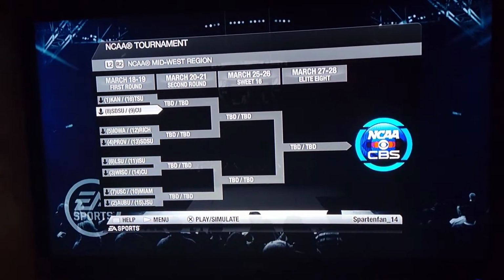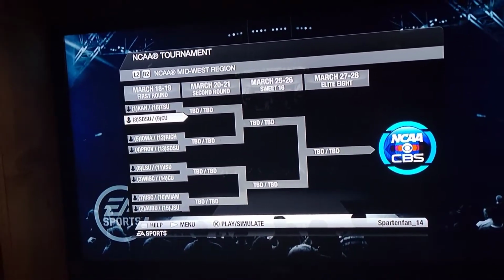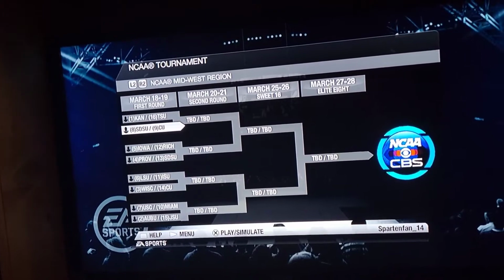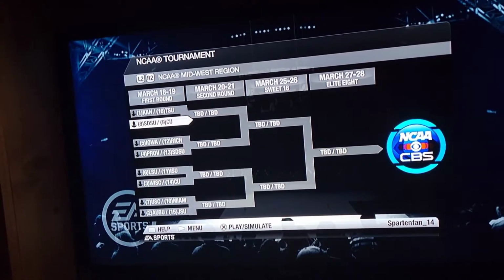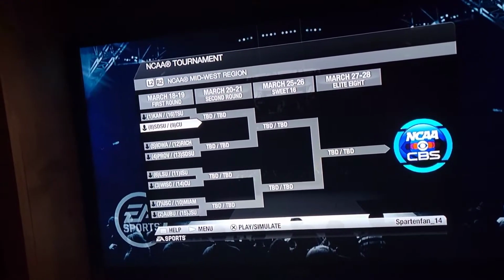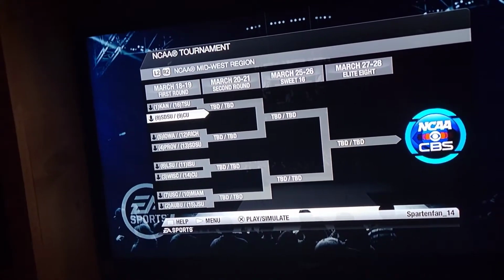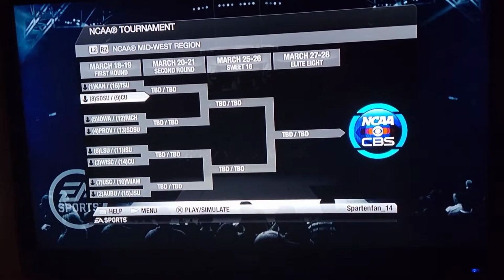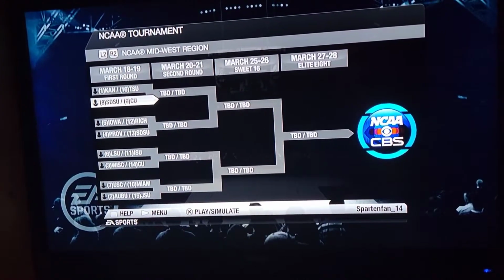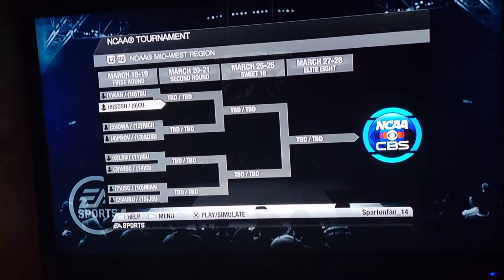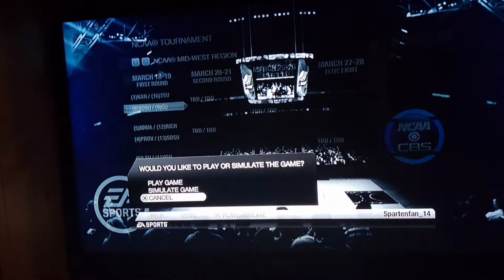I was going to do a big simulation, but I didn't have time to create any rosters or anything like that. So what I'm going to do is just simulate each game one by one to determine who will be moving on to each round. And in a sense, NCAA Basketball 10 will be predicting who will be the 2022 NCAA champion. Also, before I move on, I just want to say these are rosters from when the game came out, so I've not changed anything on the ratings or done anything to the players. I'm just simply going in and simulating as it is. So let's get this first game out of the way.